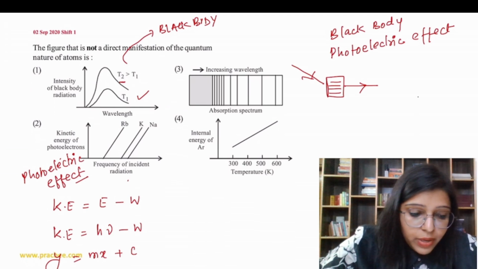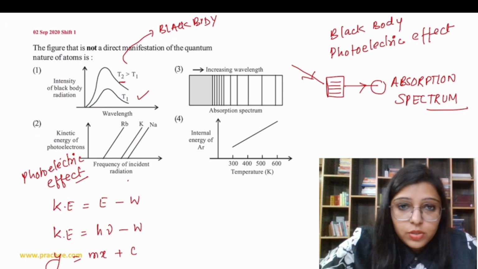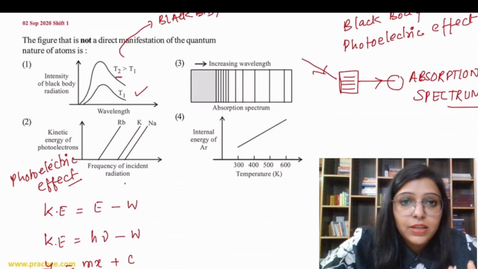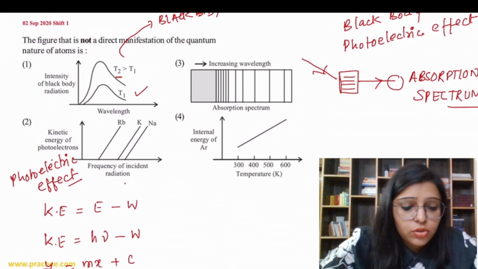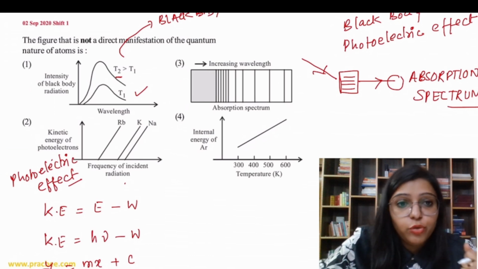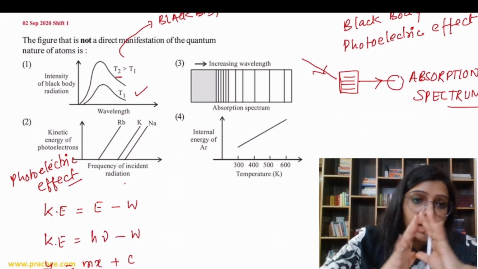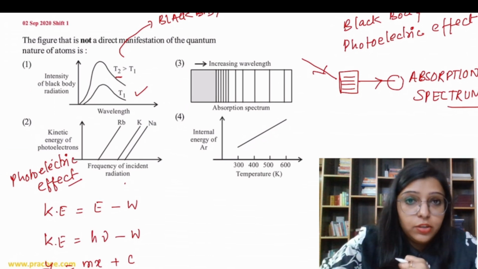When we split this radiation, we get the absorption spectrum. The curve shown here is related to the spectrum. Increasing wavelength absorption spectrum is also based on the particle nature of light, right? Because the substance is going to absorb light in photons, not in a continuous form. So we cannot apply the wave nature over here. We have to apply the particle nature over here.